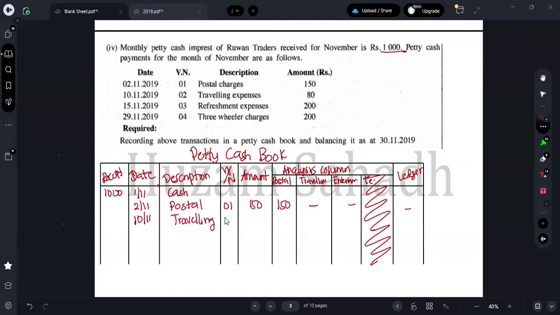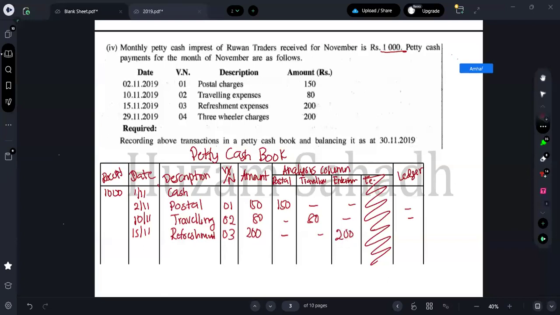Traveling. You can take it as the voucher number 2. The amount is 80. So here you can put it under the traveling as what? 80. Next one is what? On 15/11, it is what? Refreshment. You can take it as 3. So the amount is 200. You can put it under the what?